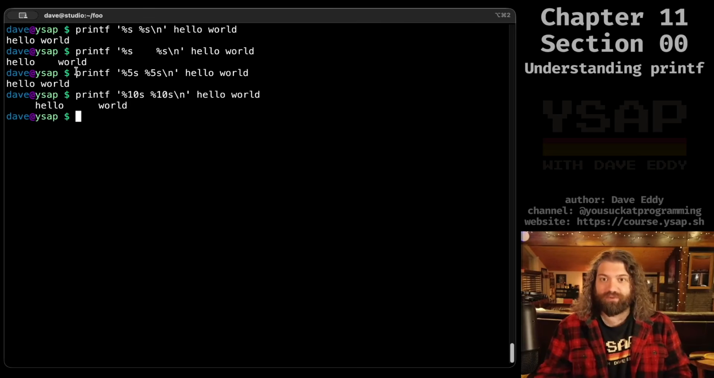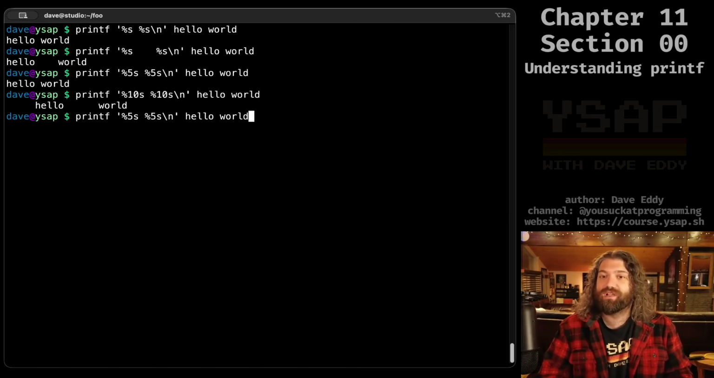Look at that. It printed hello and it printed world. But you notice what happened? There are 10 characters here and there are 10 characters here. Printf padded the argument up to 10 using spaces and right justified it. That's what happened. That's the power of printf.